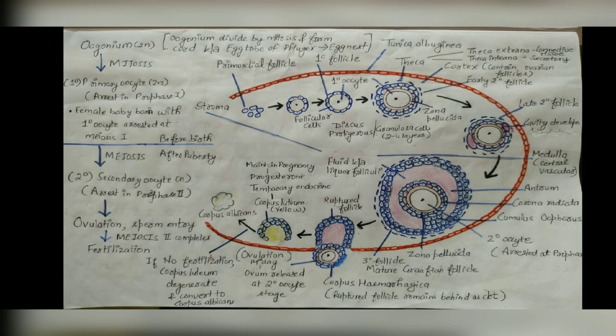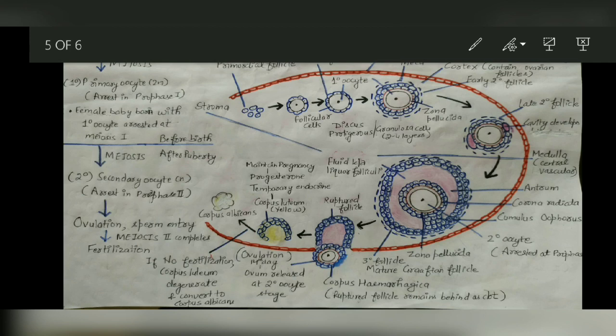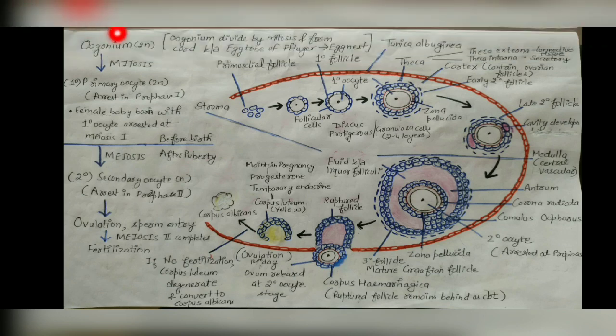So first, as we know, before birth these follicles have developed because the ovary is fully developed. So you can see here, this is our oogonium, and this oogonium is diploid and it undergoes mitosis to form the primary oocyte, and it arrests in prophase 1. Because in this entire structure, our ovaries, ova has to form, and ova is our gamete. And how are the gametes formed? Through meiosis, that is the reduction division.